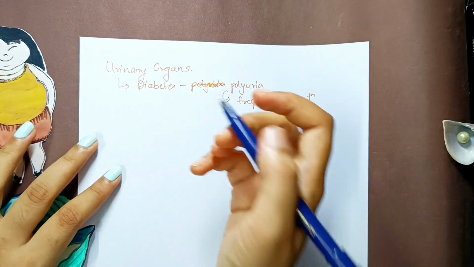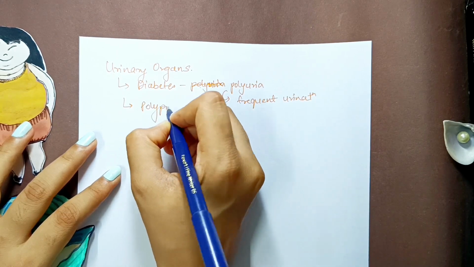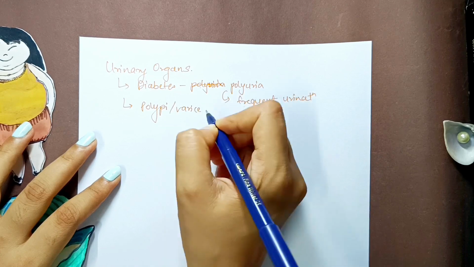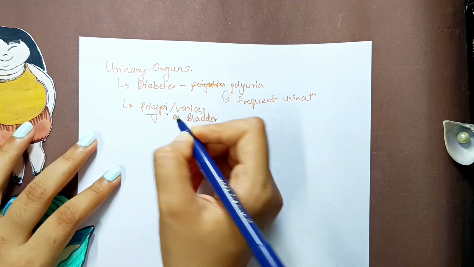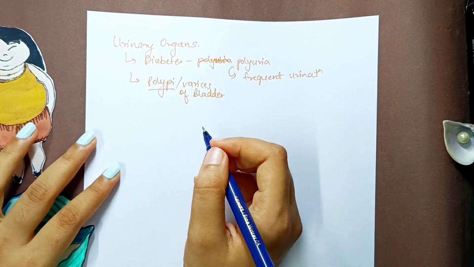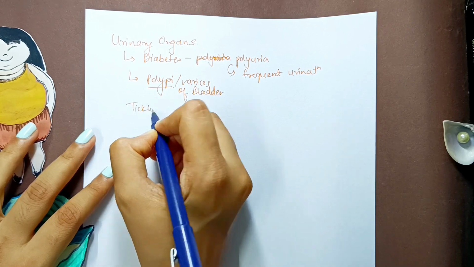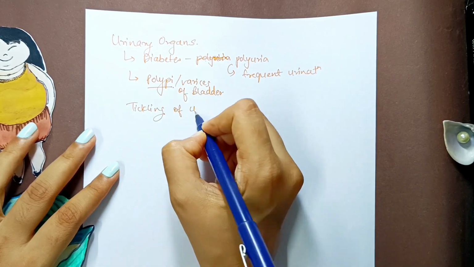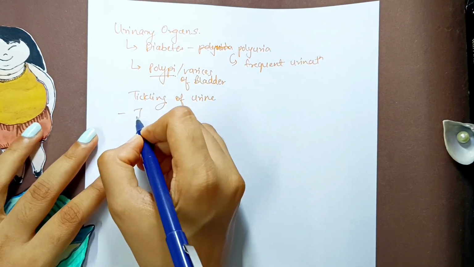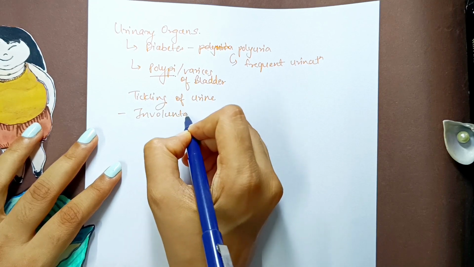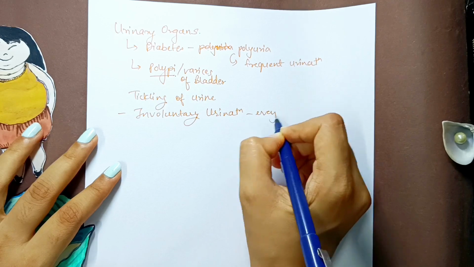And then there is another thing which we saw, that this can be used in albuminuria and in polypi or varices of bladder, where we discussed the polypi. Then we moved on to talk about the symptoms which take place after urination. Also there is dribbling of urine, right? After urination also the urine keeps sticking on. And then one important symptom we talked about is involuntary urination, right, which took place on every motion.